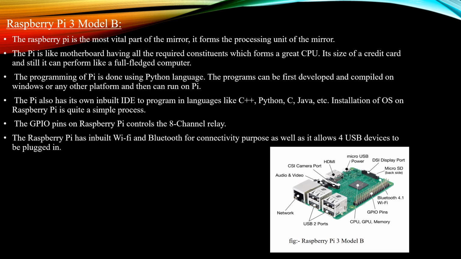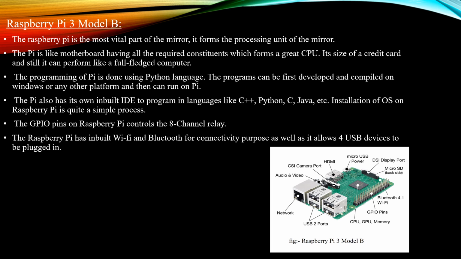Here GPIO is the general purpose input output ports, which has 40 pins. They are little pins on the circuit board that allow you to plug various devices into the Raspberry Pi. The DSI is the display serial interface that connects the LED panel using a 15-pin ribbon cable. The HDMI is High Definition Multimedia Interface for transmitting video and audio data. The CSI is the camera serial interface. It is used to take high definition videos. By CSI we can attach the Pi camera module directly.